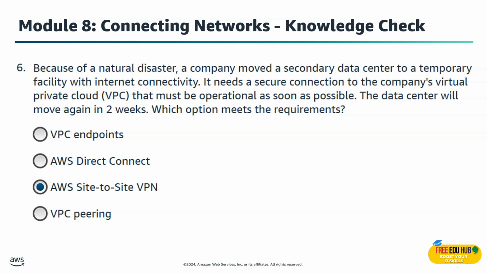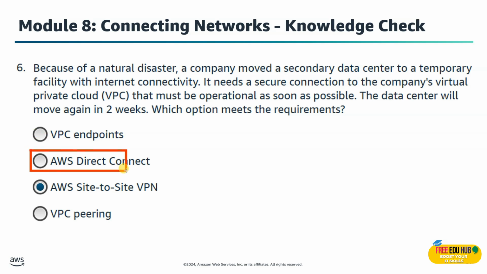In a disaster situation, when you need a quicker temporary connection to AWS, a Site-to-Site VPN is perfect. It can be set up within minutes over the internet. It's secure and ideal for short-term connectivity until a permanent solution like Direct Connect is ready. Now let's explore the other options. Endpoint is not the right option because it's used to connect to AWS services, not to a data center.